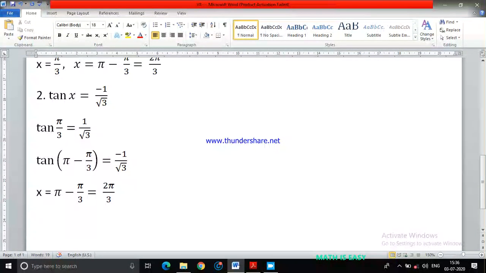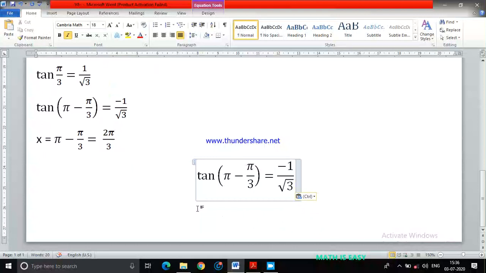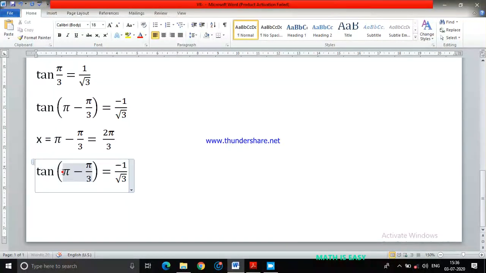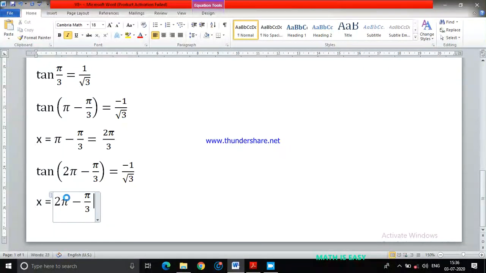Now tan can be negative in the fourth quadrant also. Okay, so fourth quadrant means it will come as 2 pi minus pi by 3. Do you agree? So let me paste here. This will come as 2 pi minus pi by 3. That is also a negative value. Okay, 2 pi minus pi by 3 is in the fourth quadrant. Therefore, x is equal to 2 pi minus pi by 3, which means 5 pi by 3 will come.